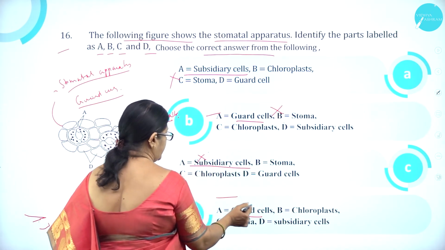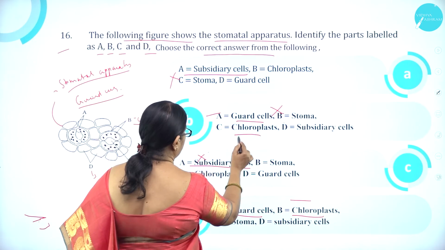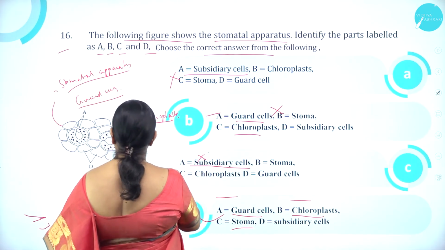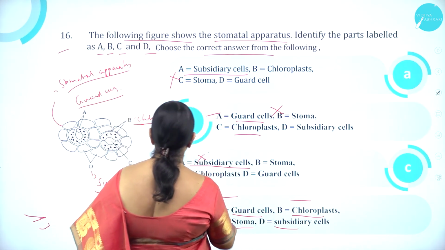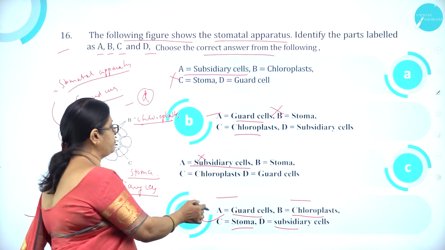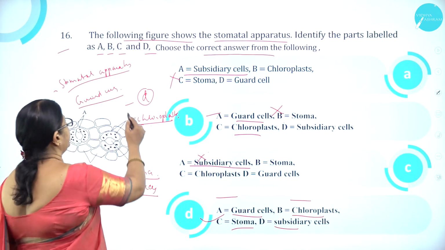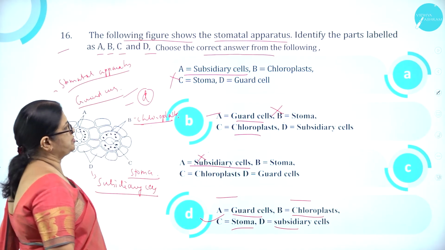So this is wrong. Here B is chloroplast, correct. C is stoma. Here it is chloroplast, wrong. So here it is correct. D subsidiary cells. So option D is the correct one. A guard cells, B chloroplast, C stoma, D subsidiary cells. So option D is the right option.